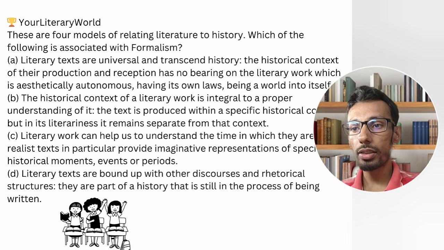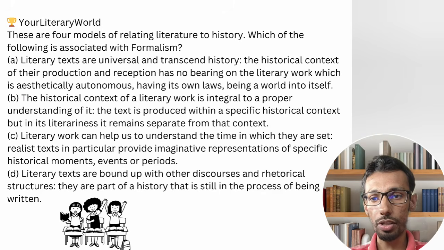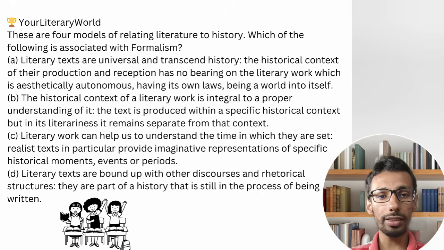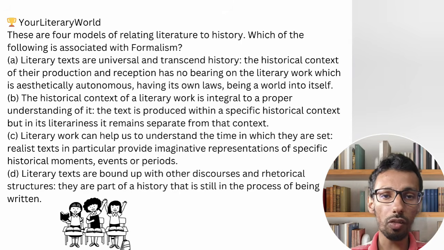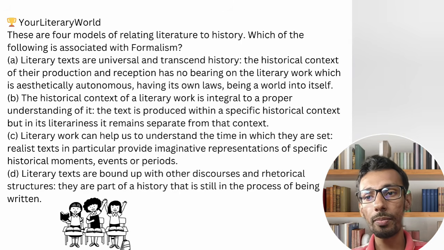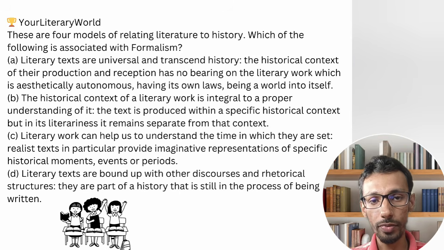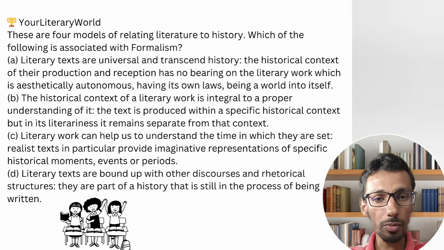Now let's go for the second question. These are 4 models on relating literature to history. Which of the following is associated with formalism? Like you have to identify which idea of these 4 is related to Russian formalism. They are saying only formalism, but you have to be careful that they are talking about Russian formalism. Option A, literary texts are universal. Is that correct? Texts are universal, in terms of what? If I say in terms of literary devices, you can find out, okay, literary texts are universal. Say for example, Vladimir Propp.